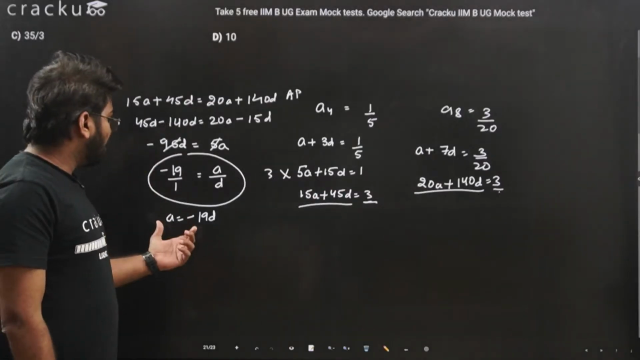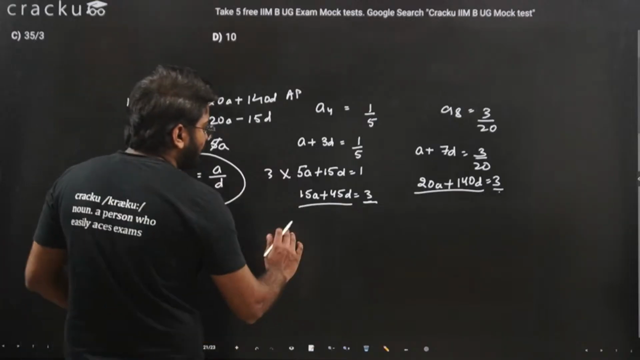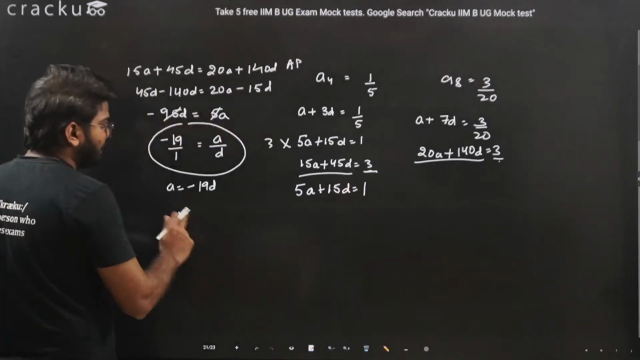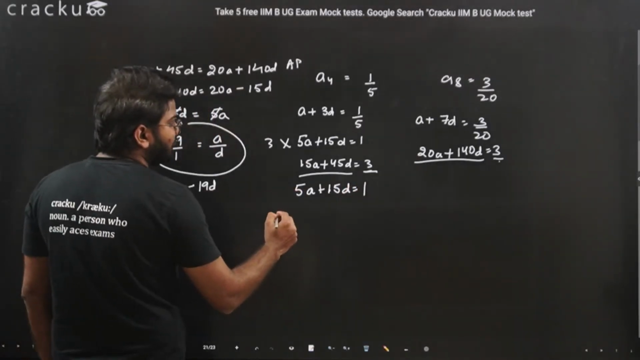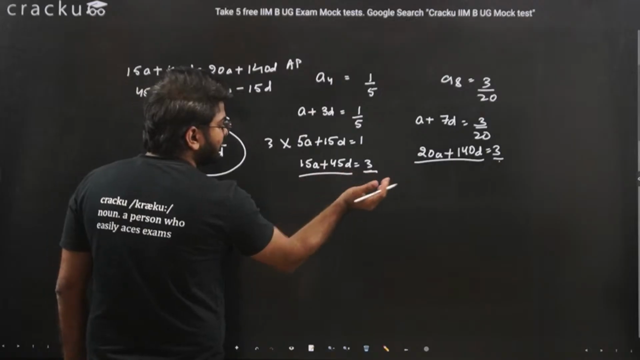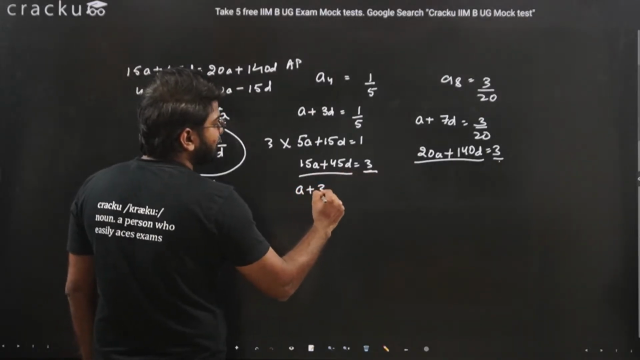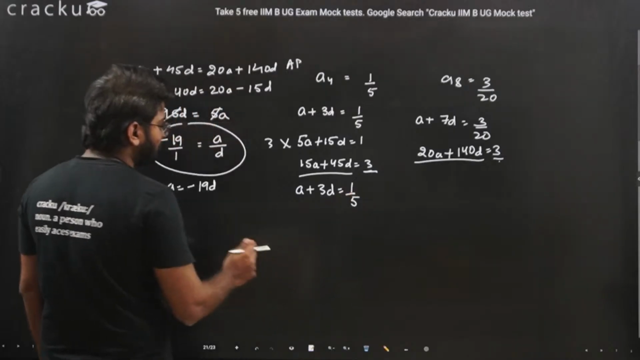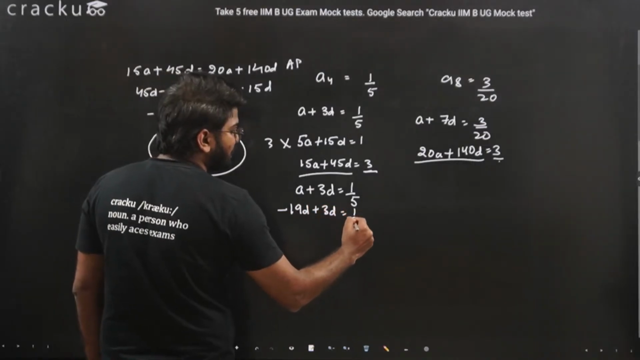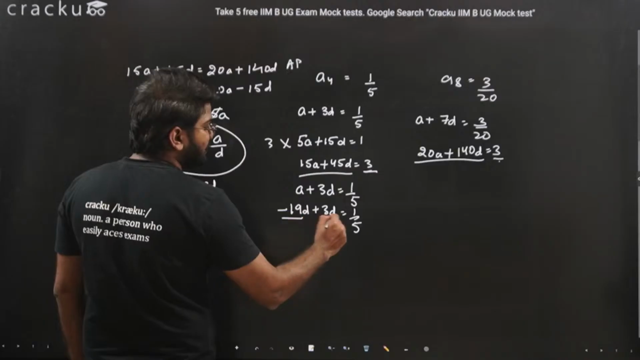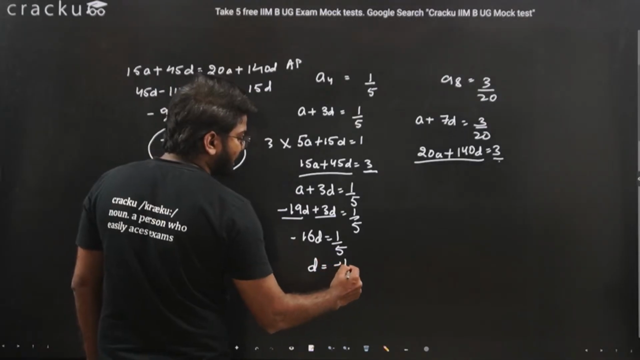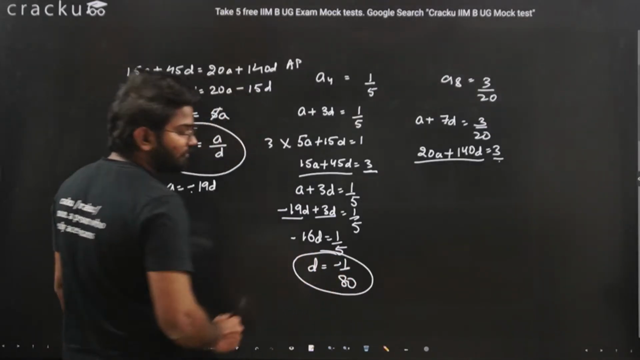Let's say we know that 5A plus 15D is equal to 1. Putting the value of A here, or let's say put it into the main equation only. It will be easier to solve. A plus 3D is equal to 1 by 5. A, let's put it, minus 19D plus 3D is equal to 1 by 5. Or this will be minus 16D is equal to 1 by 5 and D is equal to minus 1 by 80. So we have got the value of D.